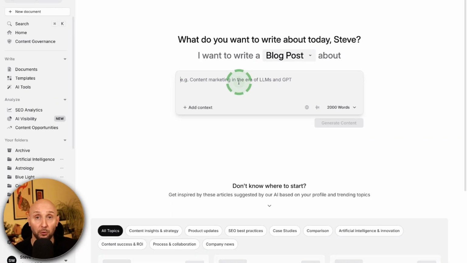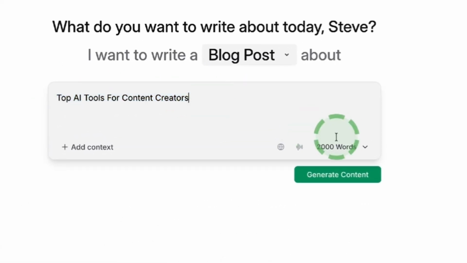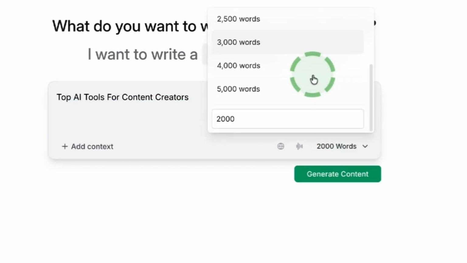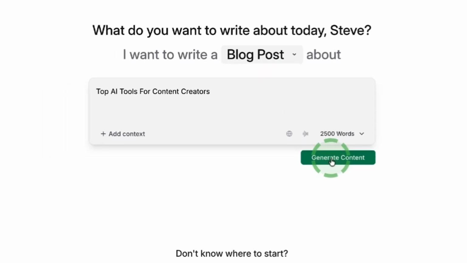So first of all, Phrase wants to know what our topic of our article is. And for this, you can simply enter your keyword or blog post title. So let's say I want to write an article on the top AI tools for content creators. And now here I can select the word length that I want this article to be. So if I say I'm going to choose 2,500 words, I'm going to click this button that says generate content.